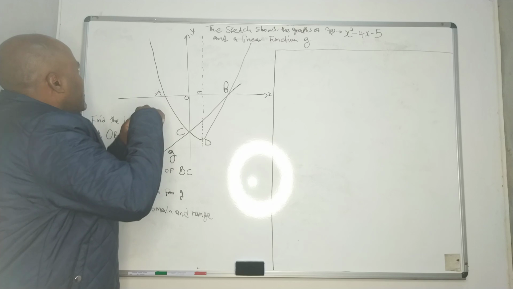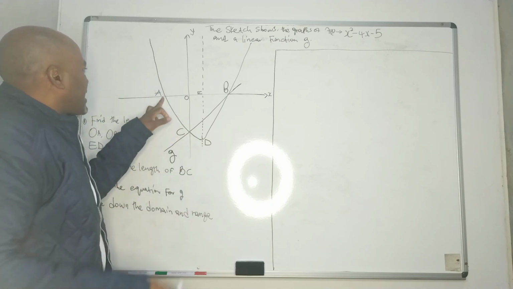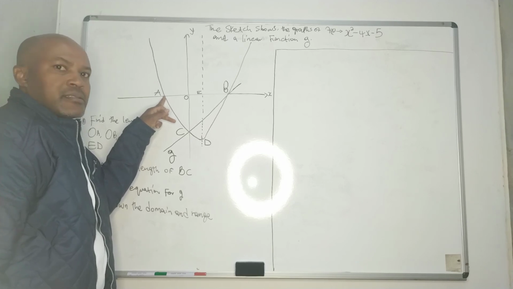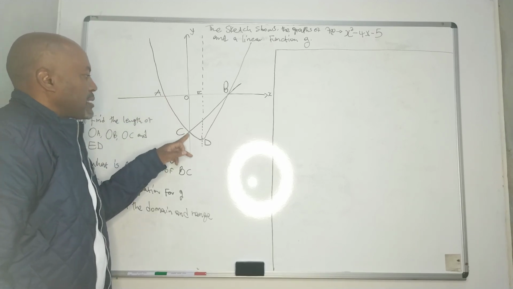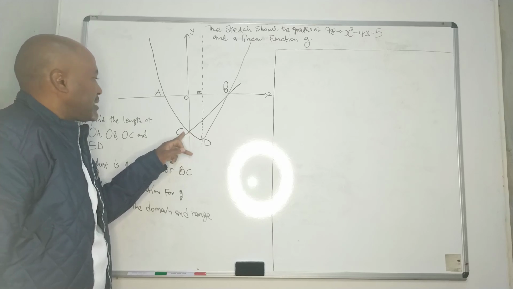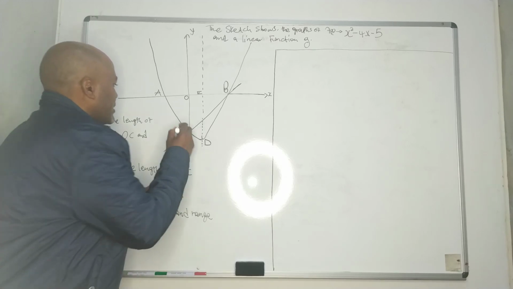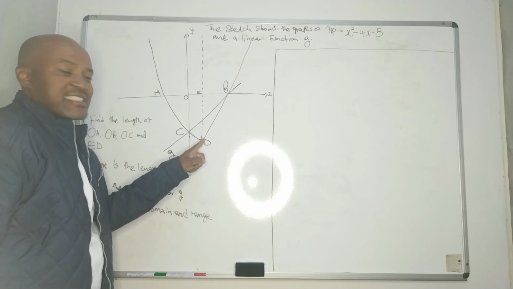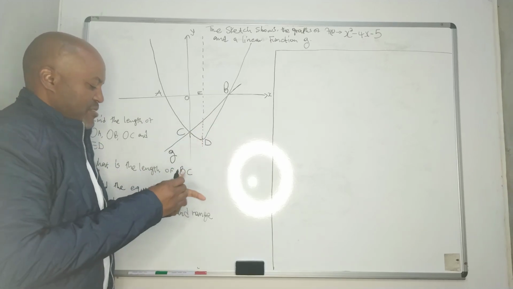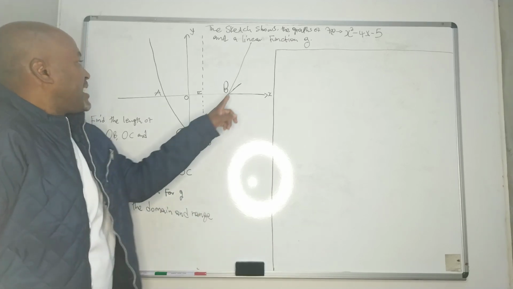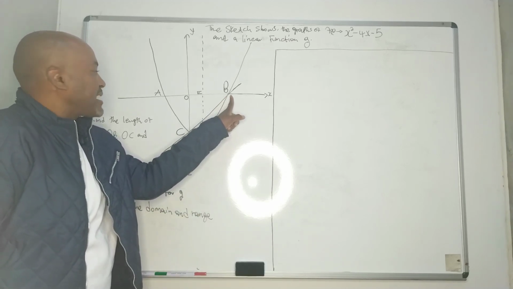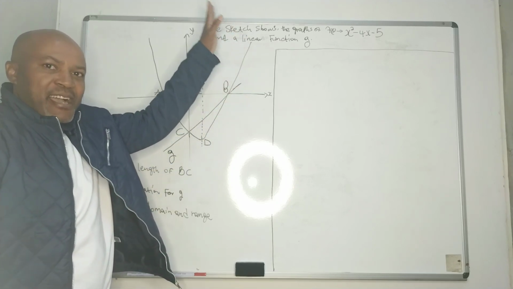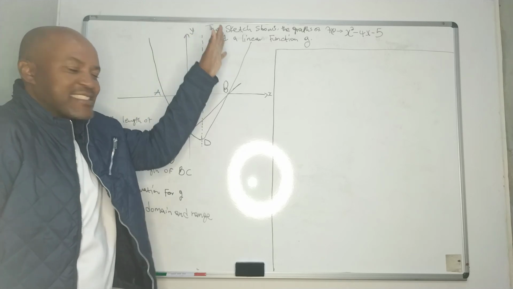Your graph starts there and cuts the x-axis at A. Goes down, cuts the y-axis at C, and then this one, that's where your graph turns. It goes up, also cuts the x-axis at B and goes up and up and up. We don't know where it ends, okay?